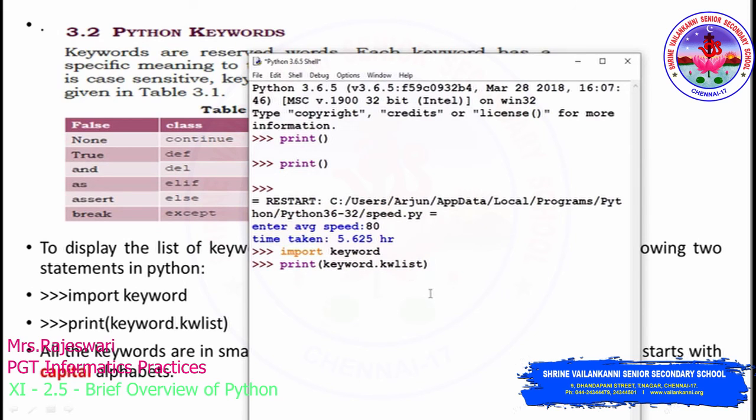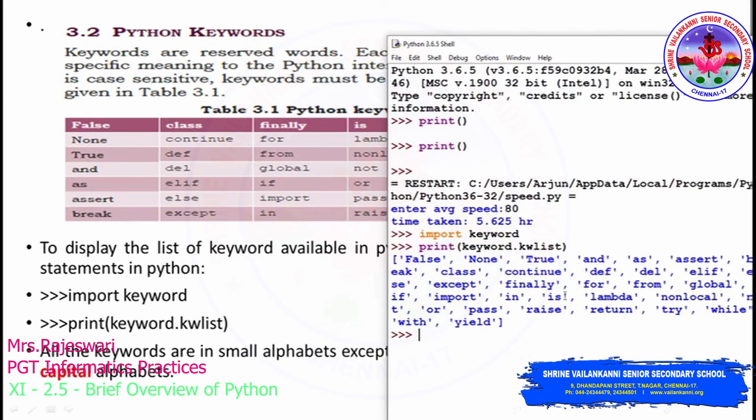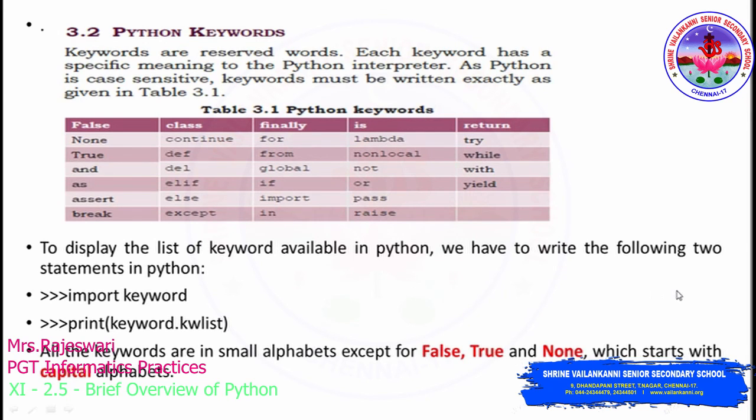So keyword.kwlist, whatever keywords are available in Python, everything gets displayed now. Can you see? All the keywords get displayed here: and, as, assert, break, class, continue. Everything gets displayed here in the Python shell.